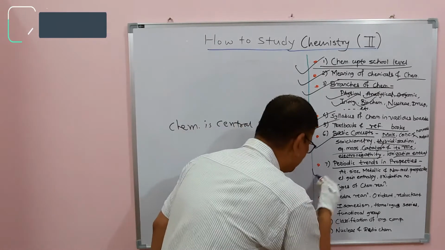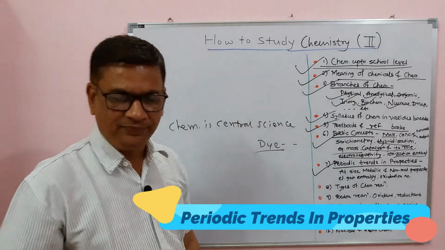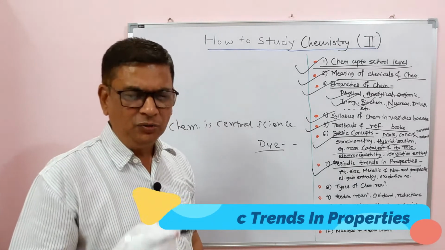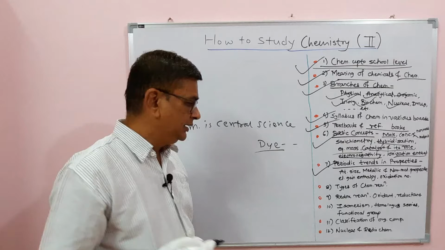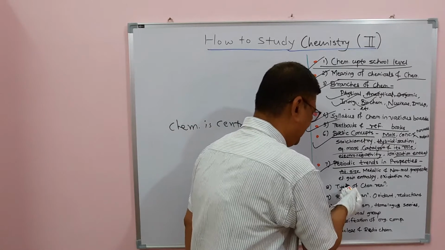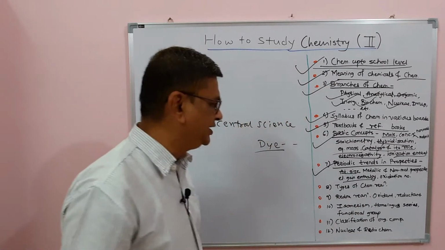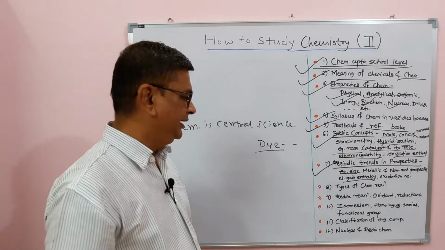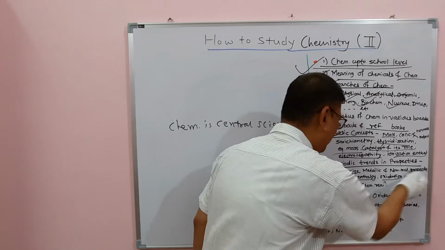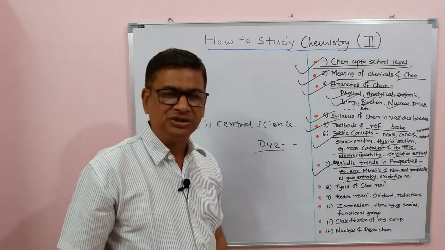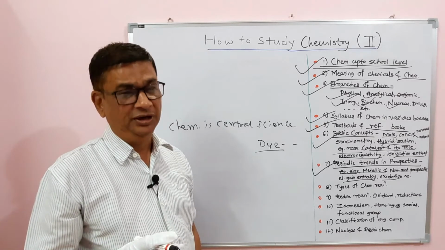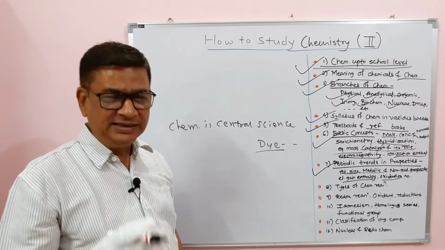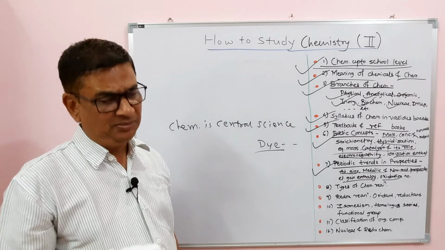Okay, now the next is periodic trends in properties. The periodic table students know up to 10th standard, but the properties that I am going to tell now, like atomic size, electron gain enthalpy, ionization enthalpy, oxidation number, metallic and non-metallic properties, were not detailed in school level chemistry, but they come now after 10th standard in college chemistry.